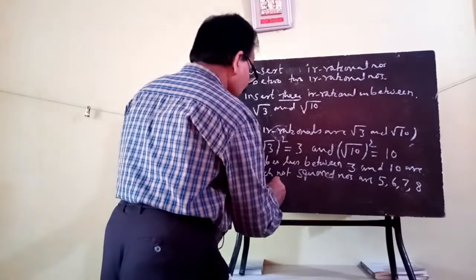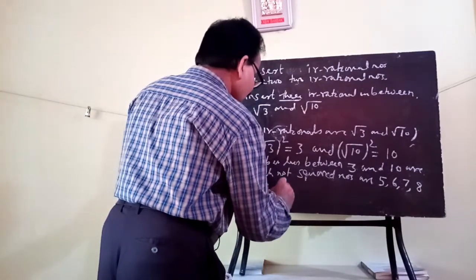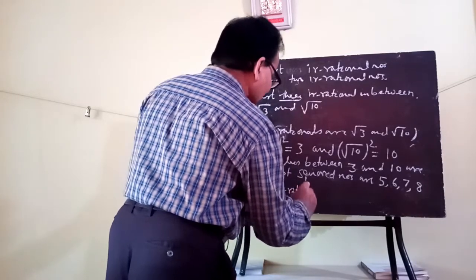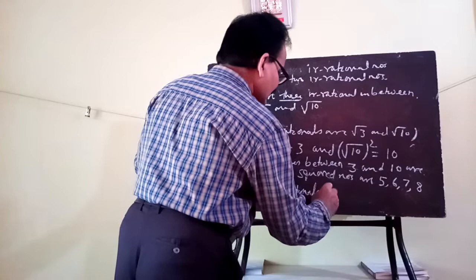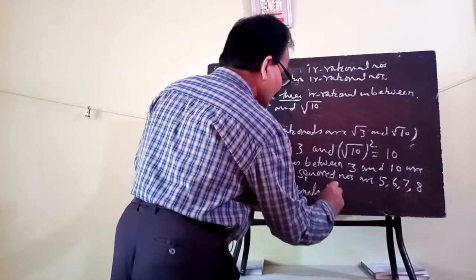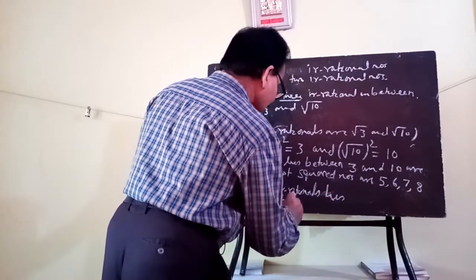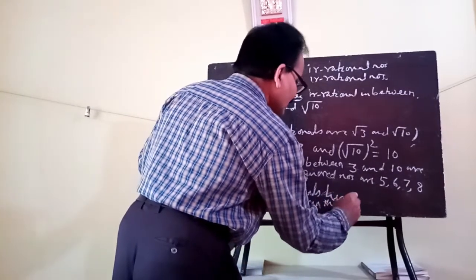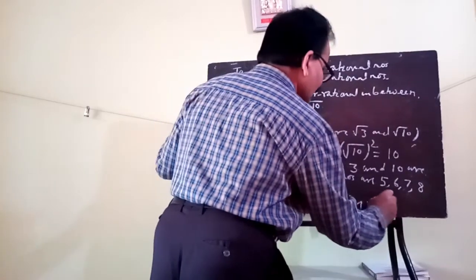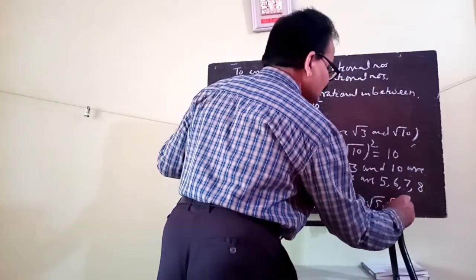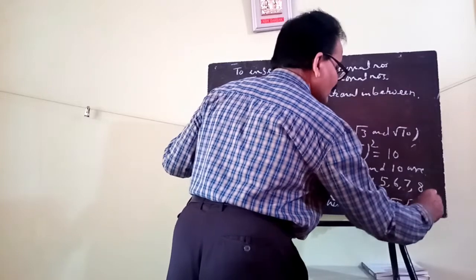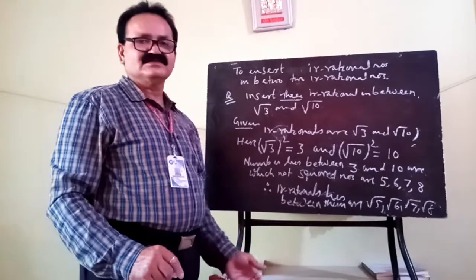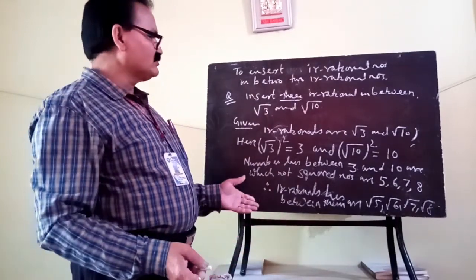So therefore, irrationals lying between them are square root of 5, square root of 6, square root of 7, square root of 8, etc. So not only 3, you can insert 4 also. So this is also one of the ways.